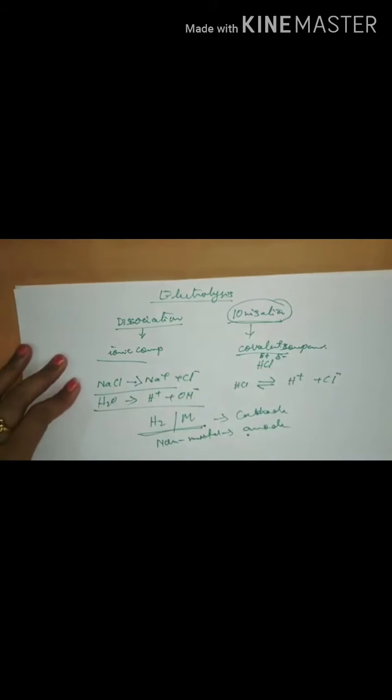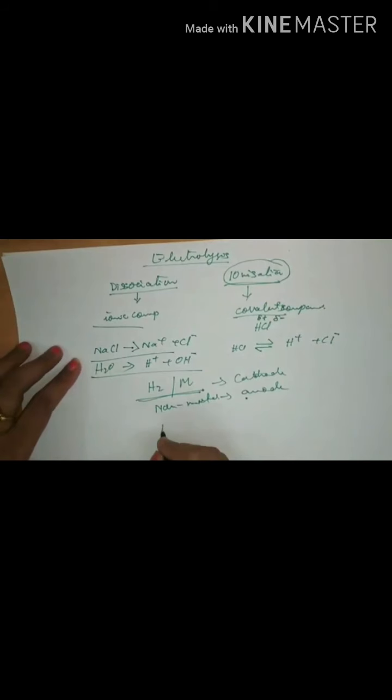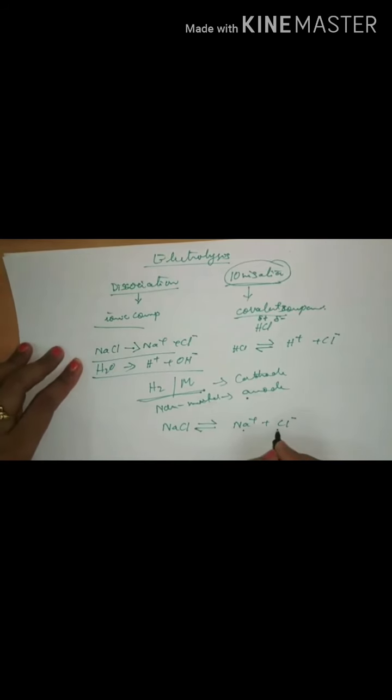Now, suppose we are talking about electrolysis of molten sodium chloride. So you are heating sodium chloride. In the fused state, the sodium chloride gives you Na+ and Cl-. This is the dissociation of sodium chloride. After these are there in the electrolytic cell, the cations go to the cathode.